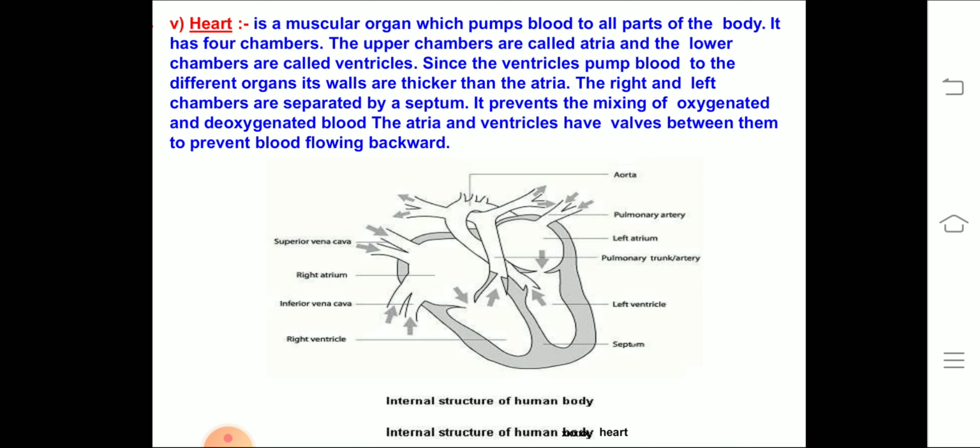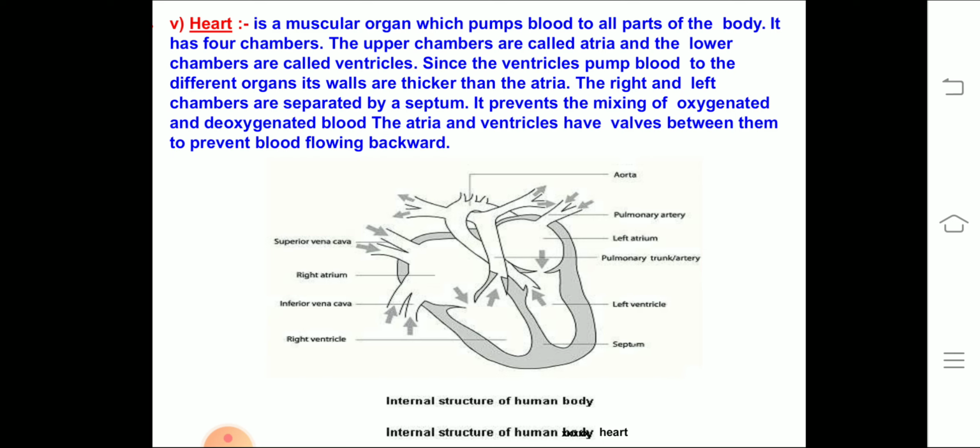Left ventricle will push the blood into aorta, and right ventricle will push the blood into pulmonary artery. Since they have to pump the blood, the ventricles have thicker walls. Auricles have thinner walls.